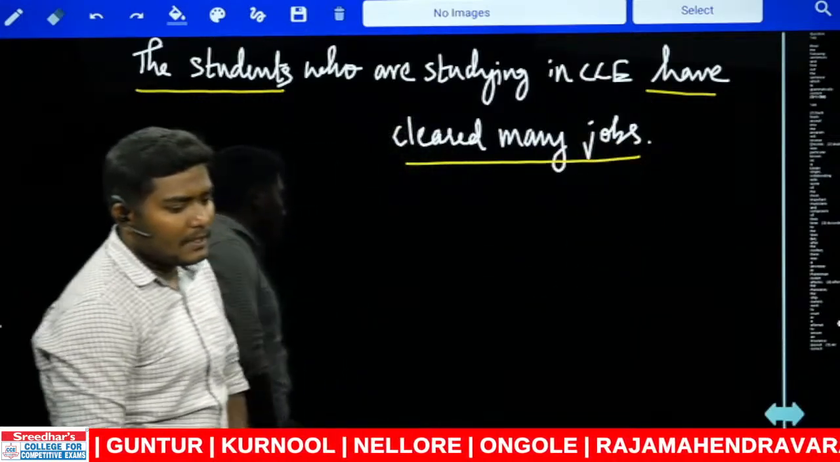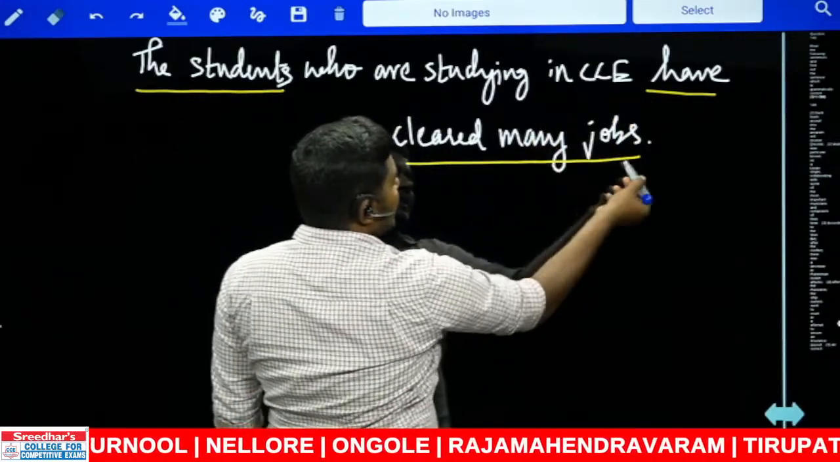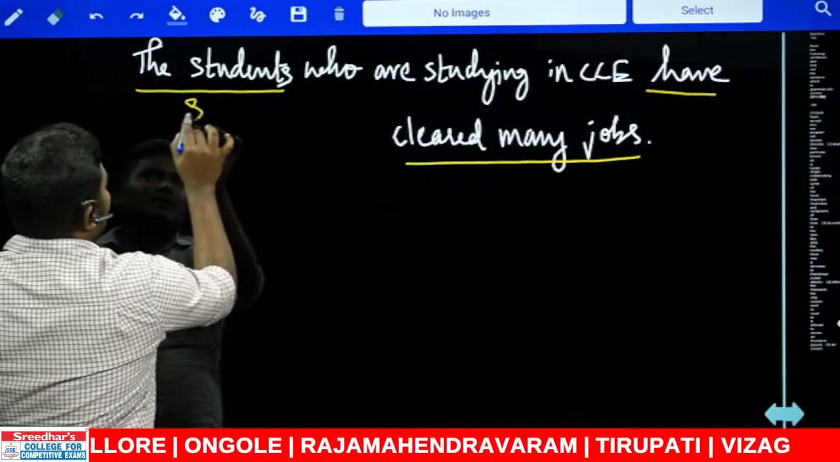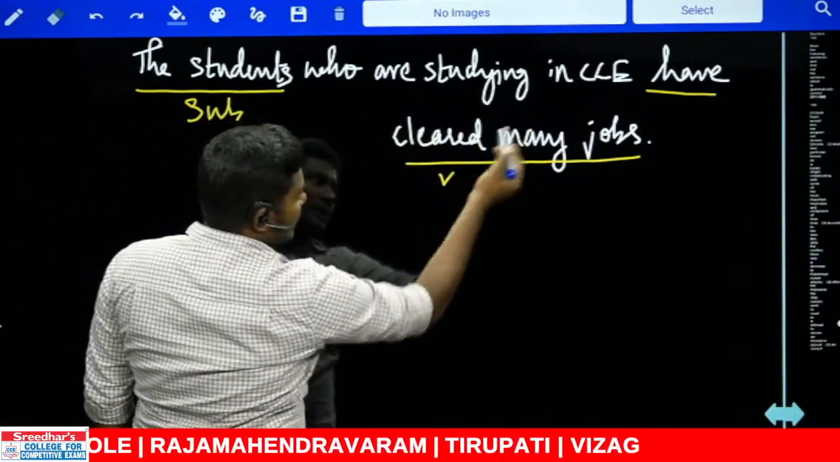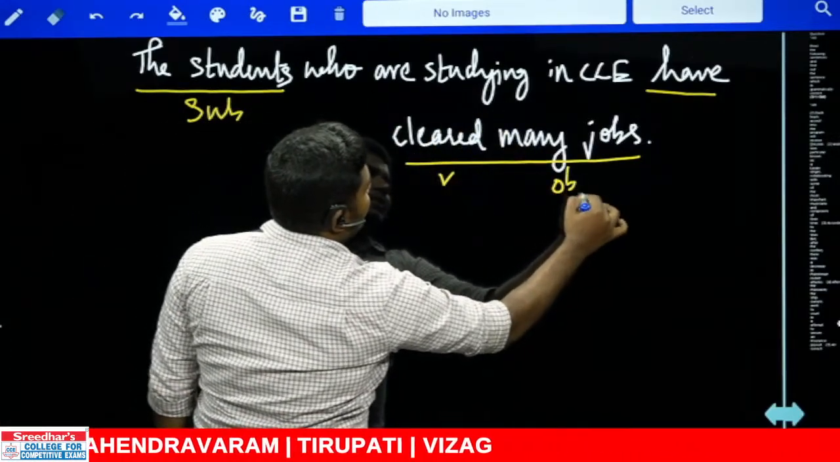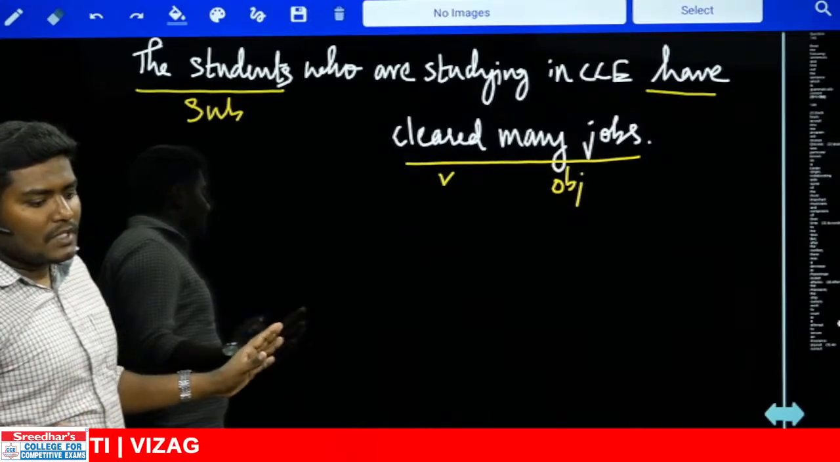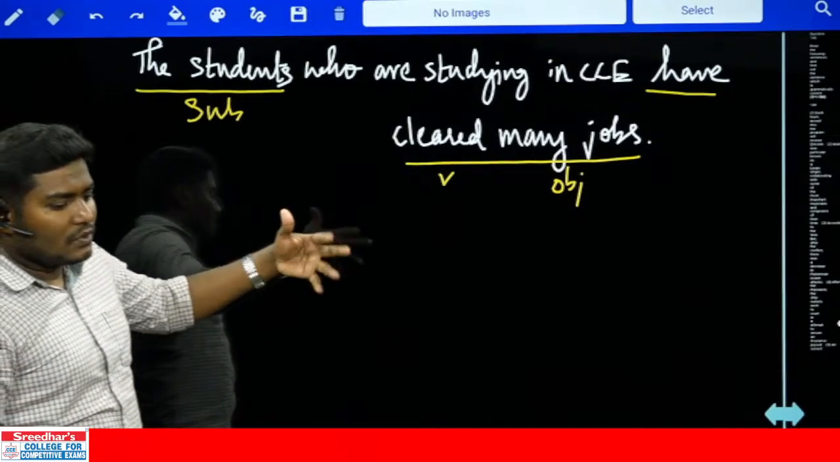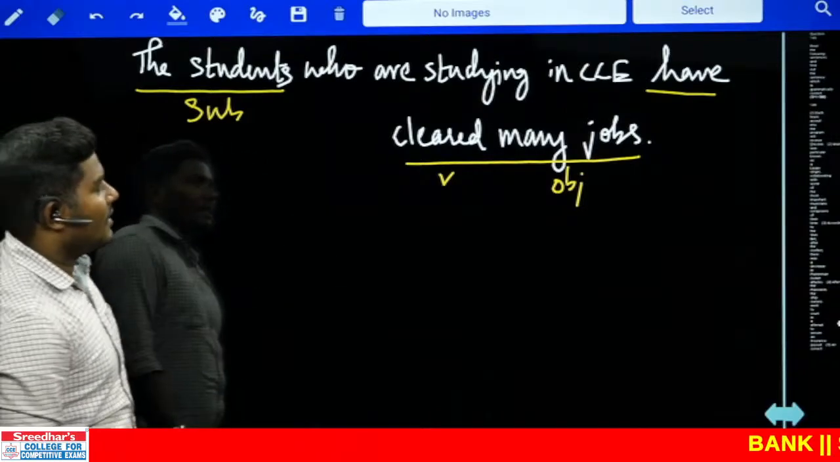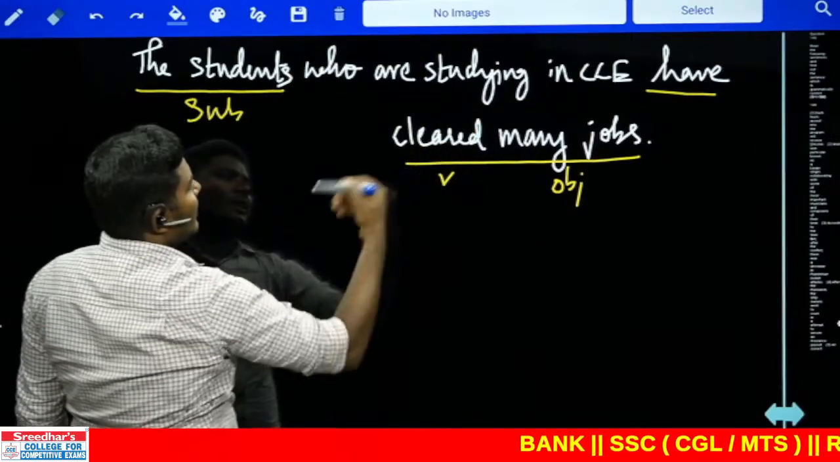This is a verb agreement. Many jobs is basically the object. So this is the subject, have cleared together is the verb, and many jobs is nothing but the object. This is a base sentence. That is subject verb object. Sojan, it's actually have cleared, not exactly cleared, because have agrees with students, not clear directly.